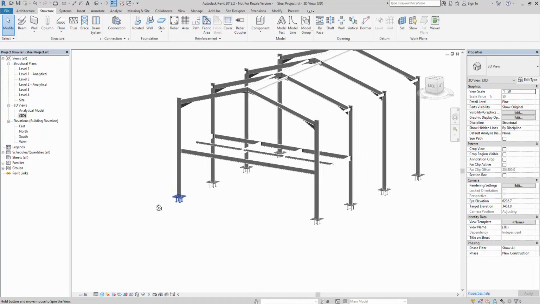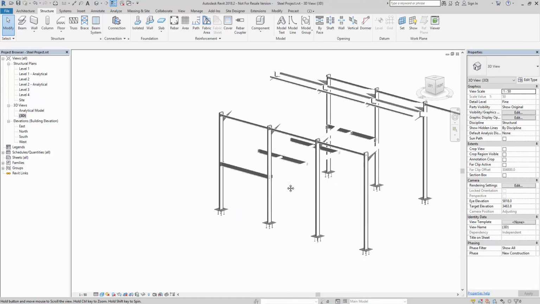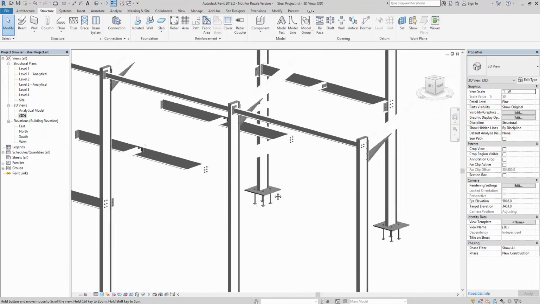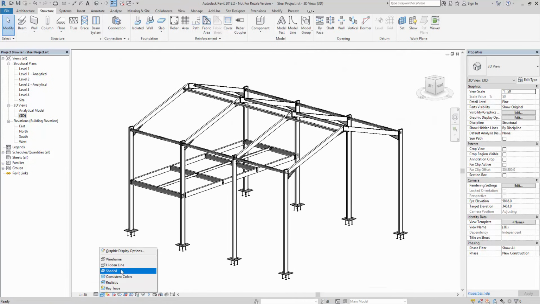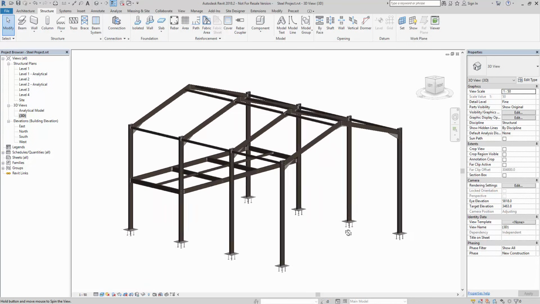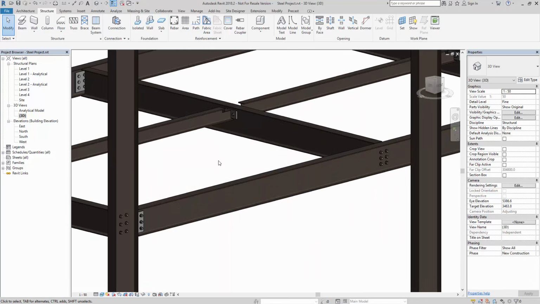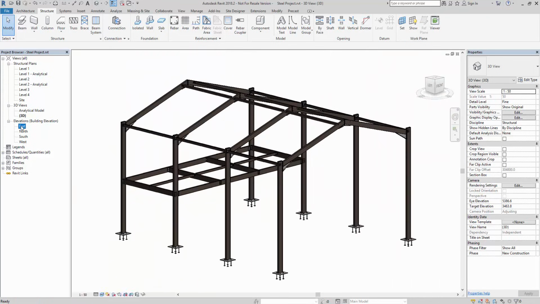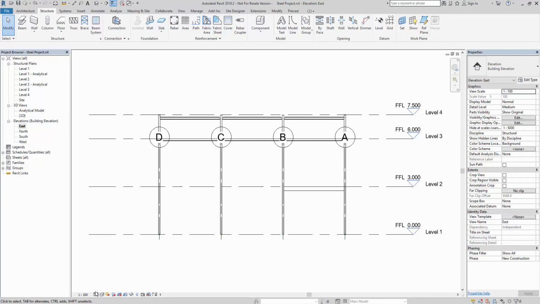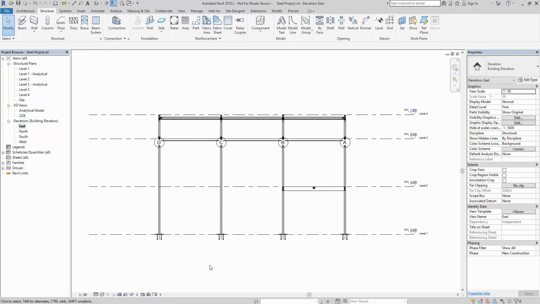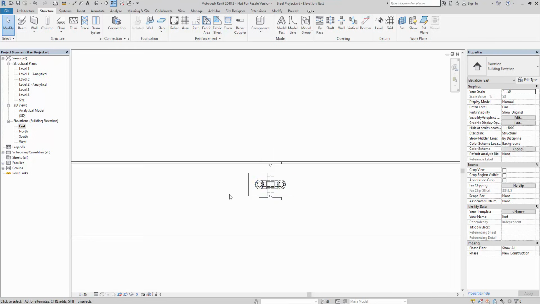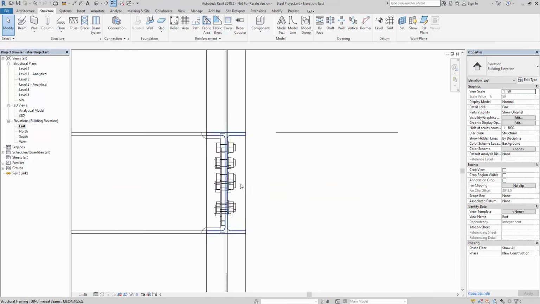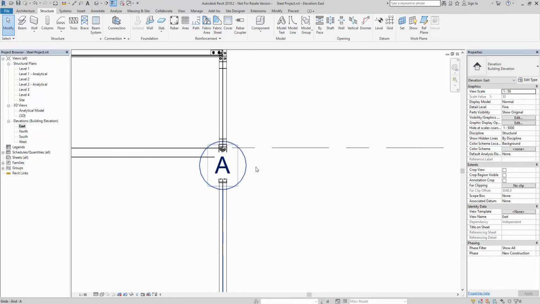So we've modelled up the portal frame, and I think I have all the connections added. And if we just have a look at it in a realistic view, you will see that we should have all the connections for all the frame. Just check each of our elevations to make sure. So I tend to just set them to fine, wireframe 1:50. You can see that we're now starting to see all the connections, everything in place.